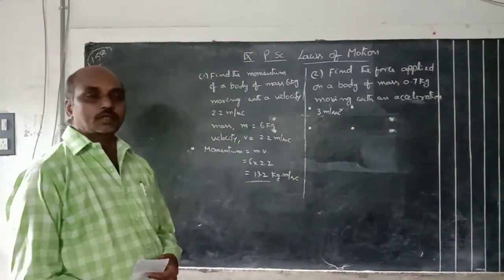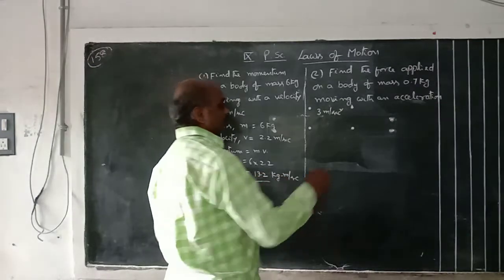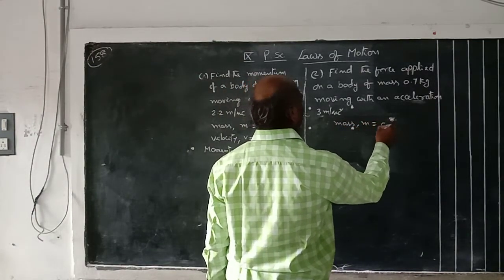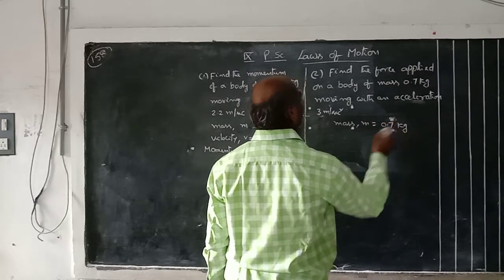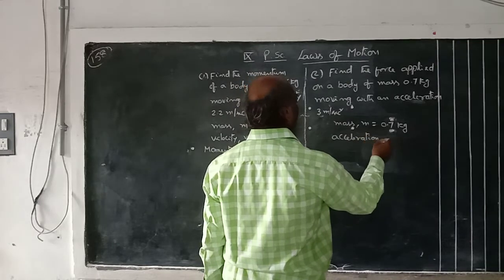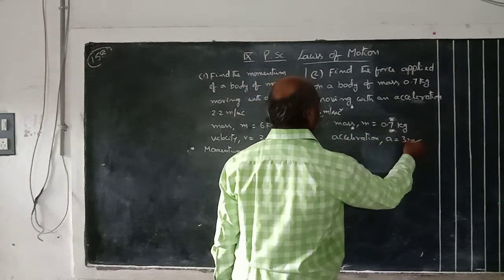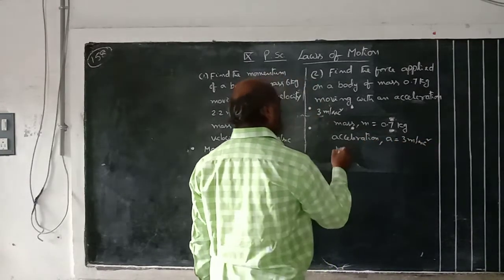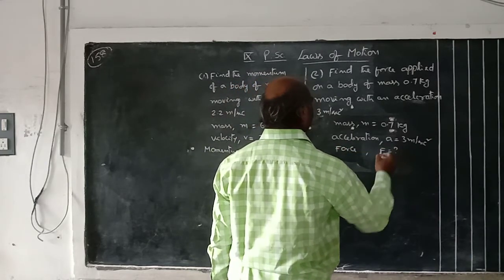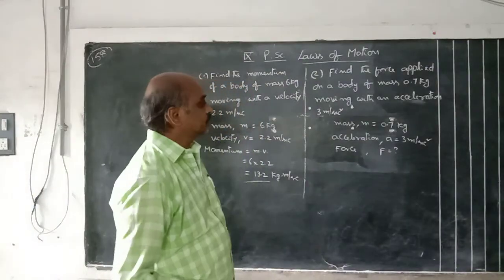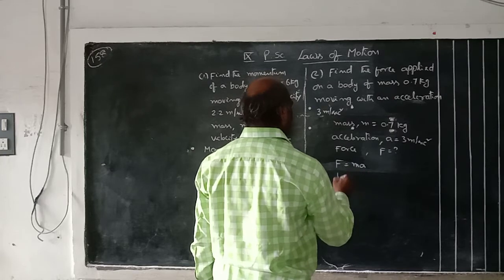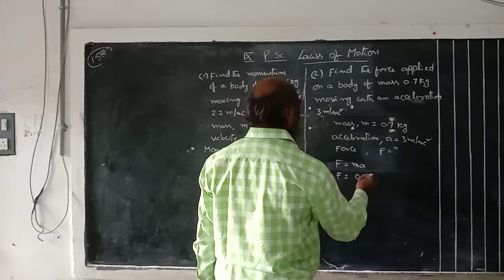You have to find out what force. Mass given, acceleration given. Here mass m is equal to 0.7 kg. Acceleration a means 3 meter per second square. What to find out? Force. Force F is equal to question mark. What is the formula for force? F is equal to ma. So F is equal to 0.7 into 3.